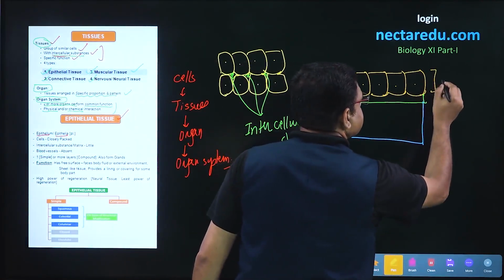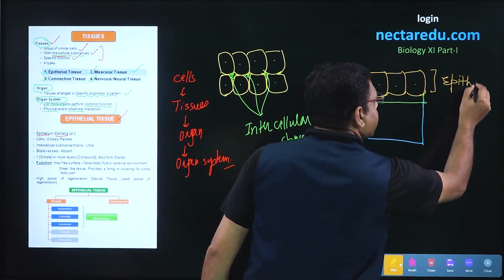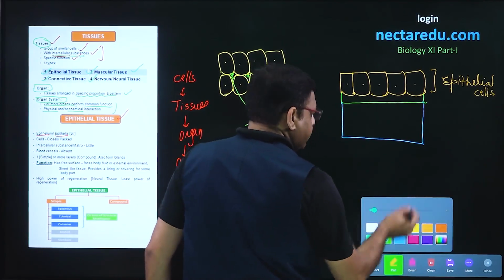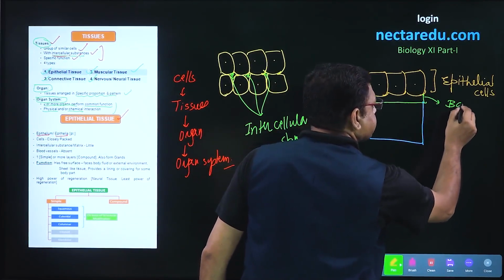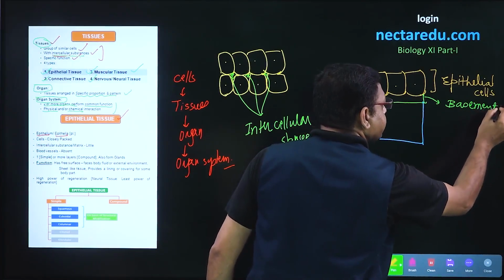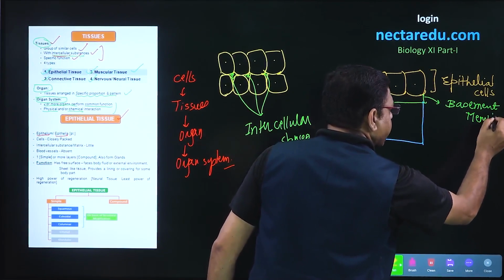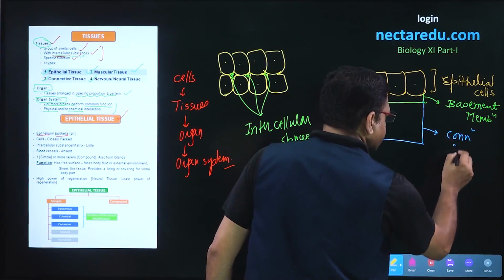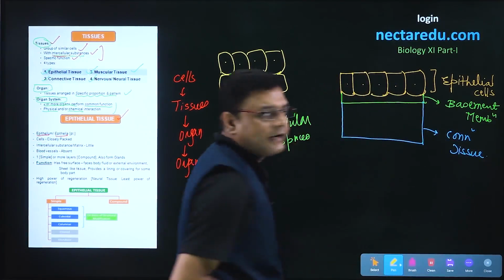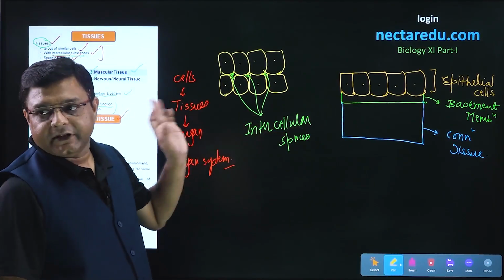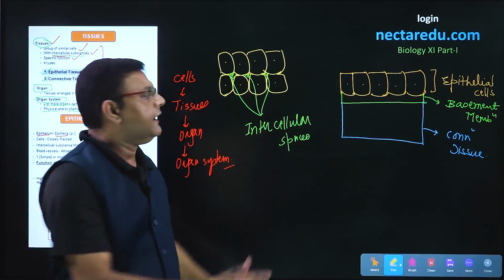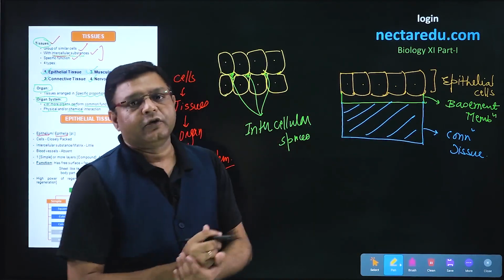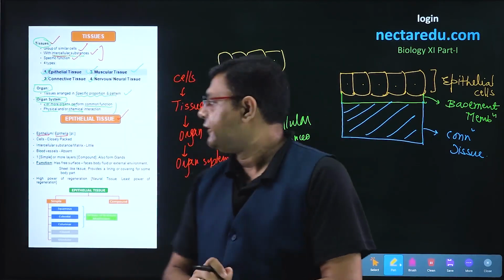So this is epithelial cells, below this is the basement membrane, and below the basement membrane there will be supporting connective tissue. The thing to be noted here is that although we are talking about epithelial tissue, it will also have the support of connective tissue below it. What kind of connective tissue comes here? We will talk about it in later videos.